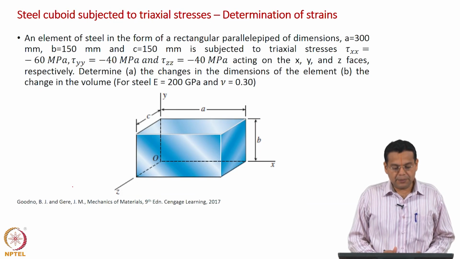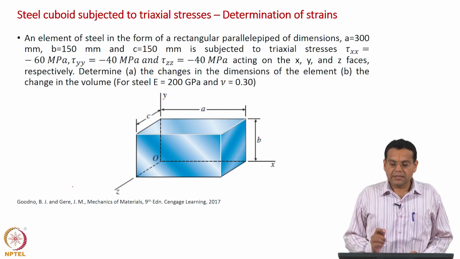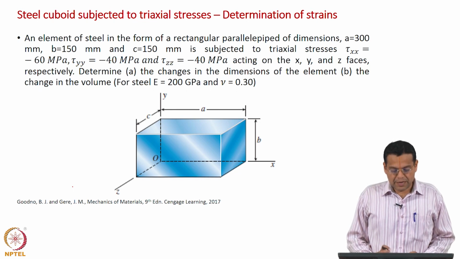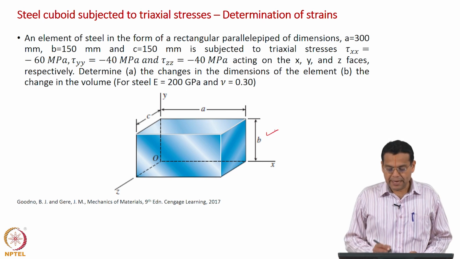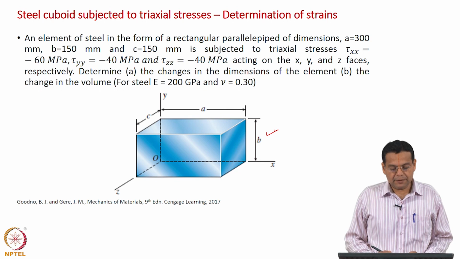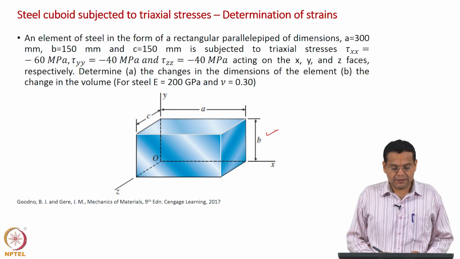Okay. The next example is for determination of strains. Okay. So, we have an element of steel in the form of a rectangular parallelepiped of dimensions 300, 150, 150 mm. Okay. That is what is shown here. A is 300 and B and C are 150 mm. It is subjected to triaxial stress as we have discussed earlier, and here again all the stresses are compressive 60, 40 and then 40, and they are acting on the x, y and z faces.